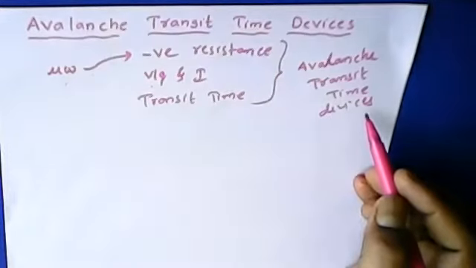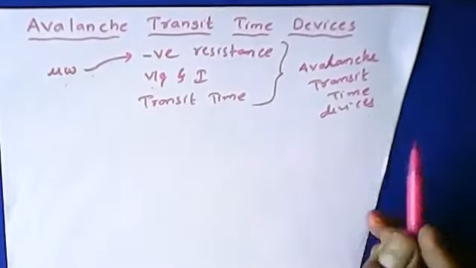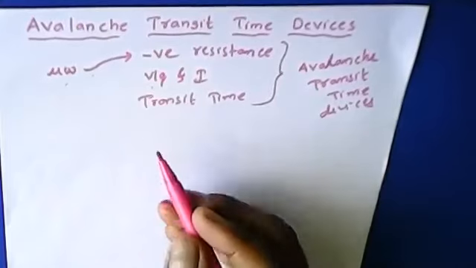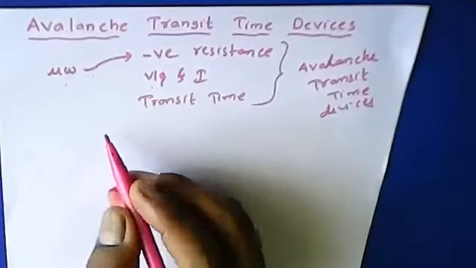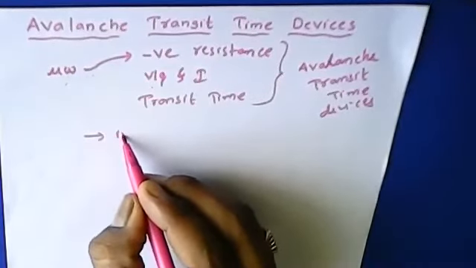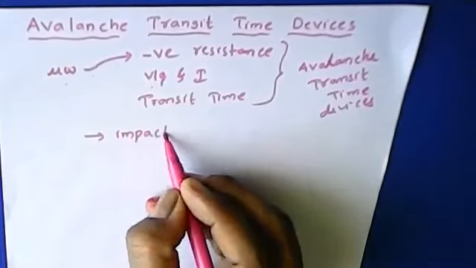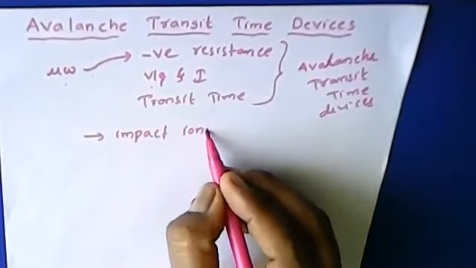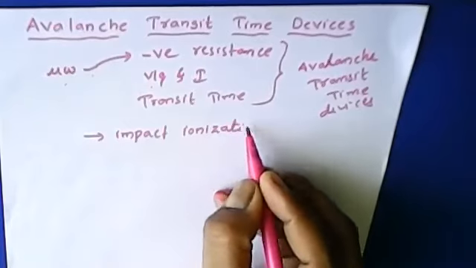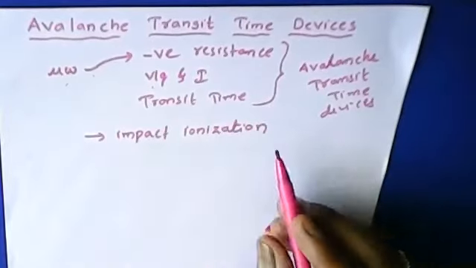Based upon this, they operate on the concept of impact ionization. I'll be explaining what this impact ionization is and in which case it forms.